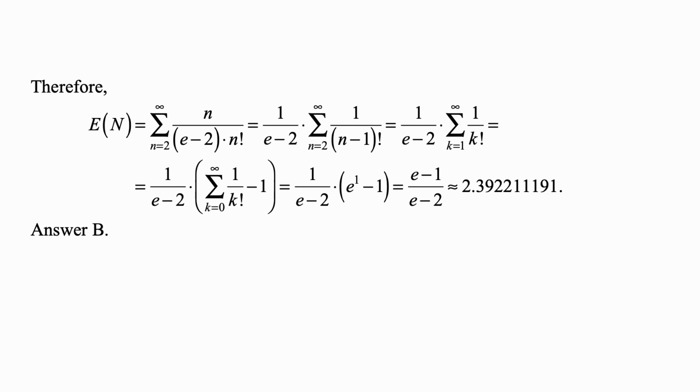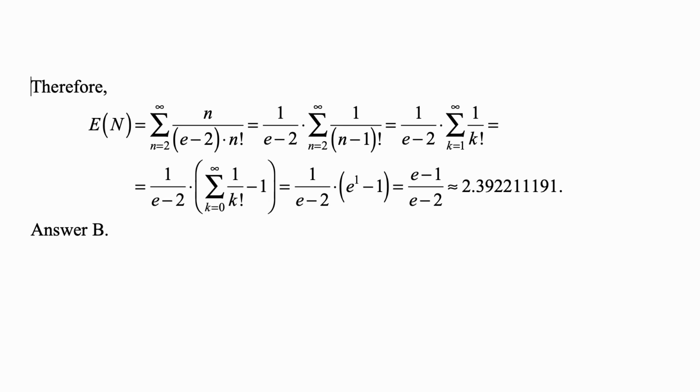And then the expected value of n is equal to the sum from n equal to 2 to plus infinity of n over (e minus 2) times n factorial, which is 1 over e minus 2 times the sum from n equal to 2 to plus infinity of 1 over n minus 1 factorial, because n factorial divided by n is equal to n minus 1 factorial.